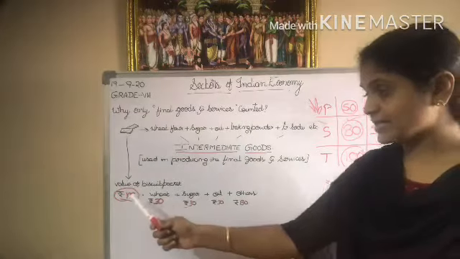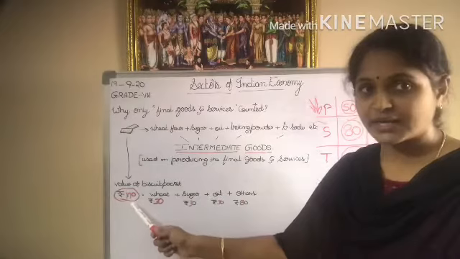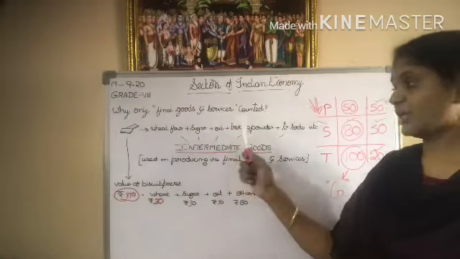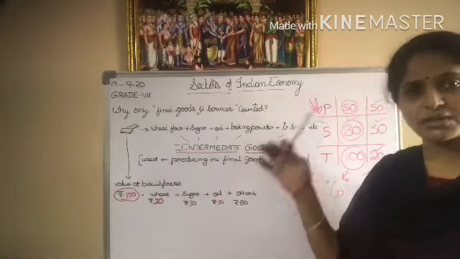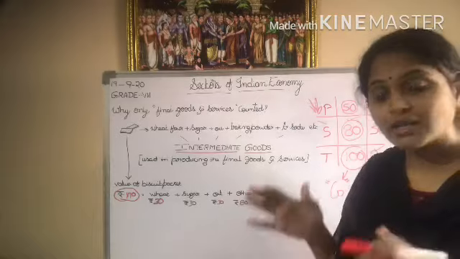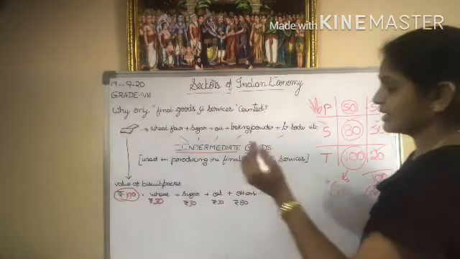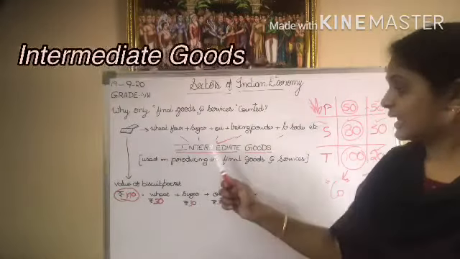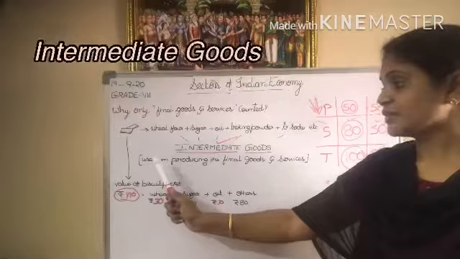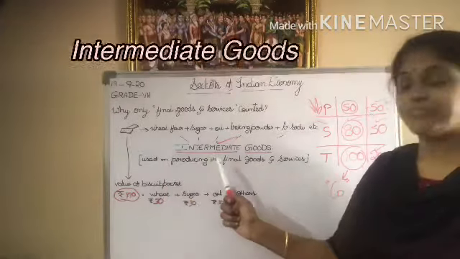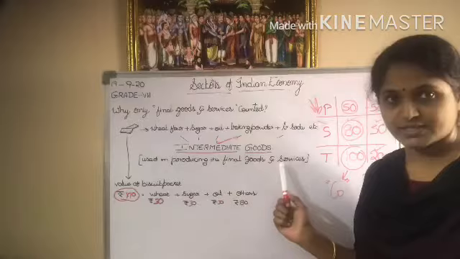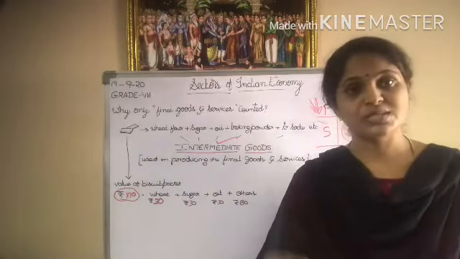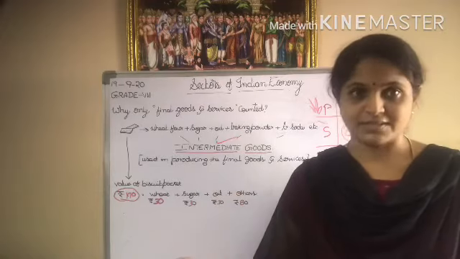The cost of the biscuit packet is 170 rupees, but these biscuits are made up of wheat flour, sugar, oil, baking powder, baking soda, and so on. All these are called intermediate goods. Now see here. Intermediate goods are the goods which are used in producing the final goods and services.